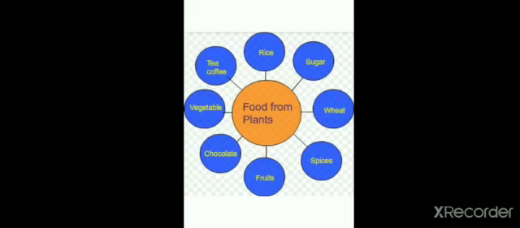Now, in this class, let us continue the Food, the Essence of Life chapter and study the food from plant sources and animal sources. Some of the food that we get from plant sources are rice, sugar, wheat, spices, fruits, chocolate, vegetable, tea and coffee. Sugar is got by sugar cane and sugar beet.